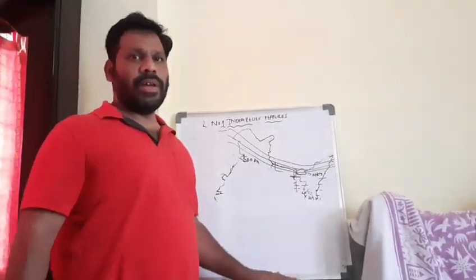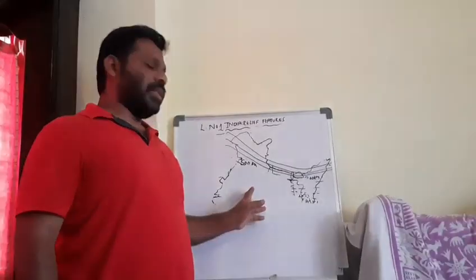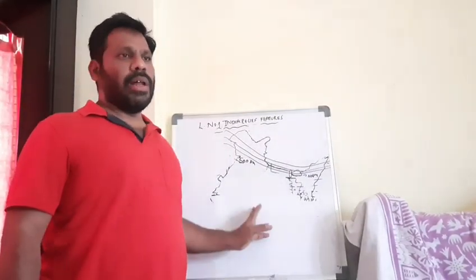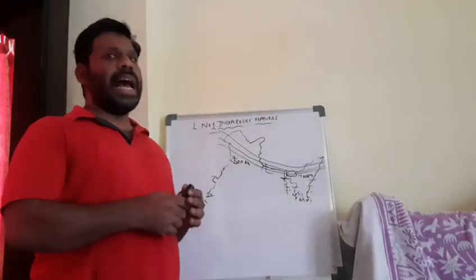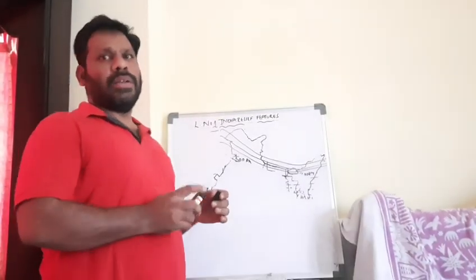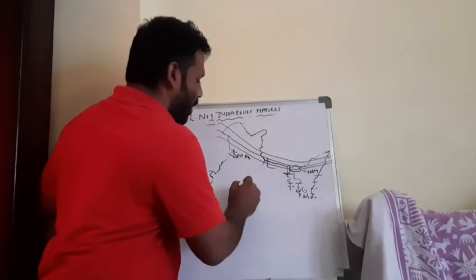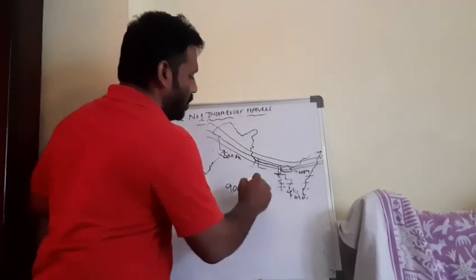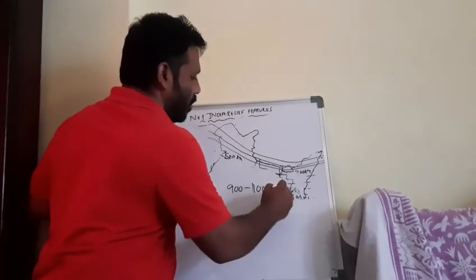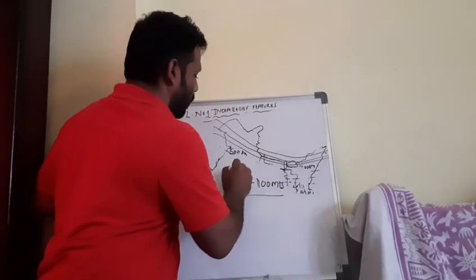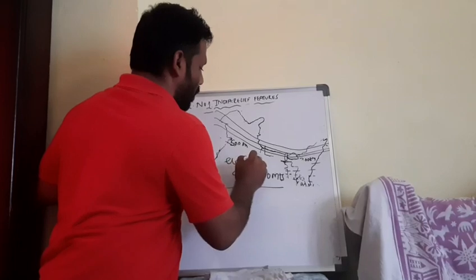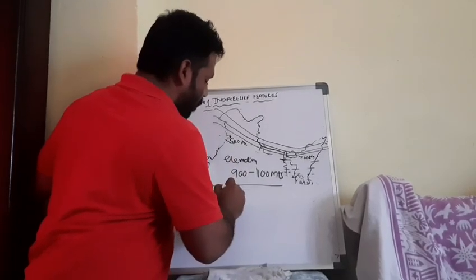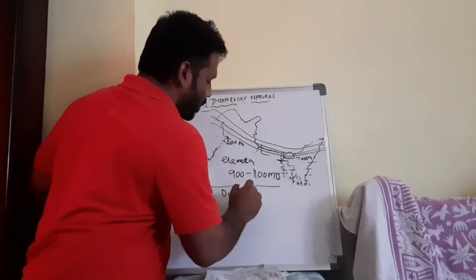Now we will discuss the Shivaliks. The Shivaliks are also called the Outer Himalayas, and also the foothills of the Himalayas. The Shivaliks' average elevation or height is from 900 meters to 1,100 meters. Another name we can call them is the Outer Himalayas.